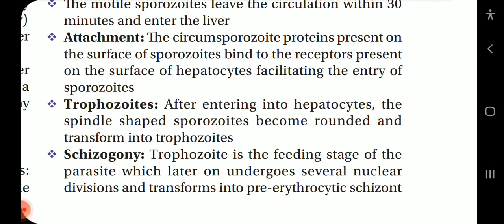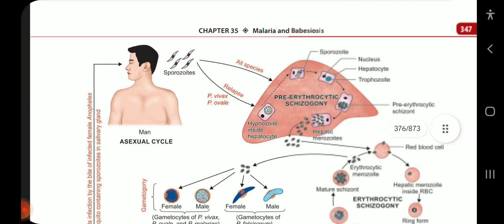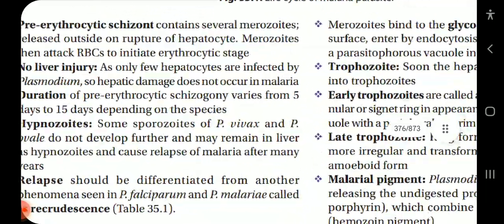Attachment. The circumsporozoite proteins present on the surface of sporozoite bind to the receptors present on the surface of hepatocytes, facilitating the entry of sporozoites. Trophozoites. After entering into the hepatocytes, the spindle-shaped sporozoites become rounded and transform into trophozoites. Schizogony. Trophozoite is the feeding stage of the parasite which later on undergoes several nuclear divisions and transforms into a pre-erythrocytic schizont. We'll see the figure in a short while.